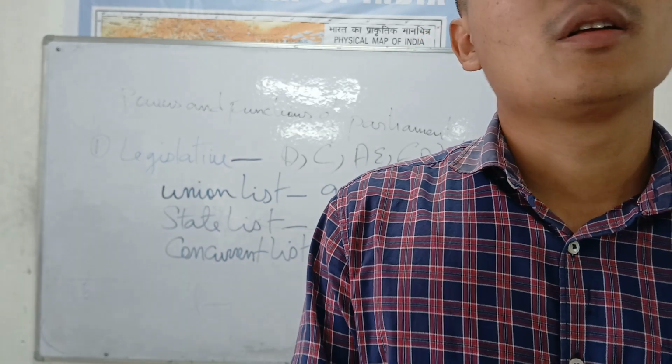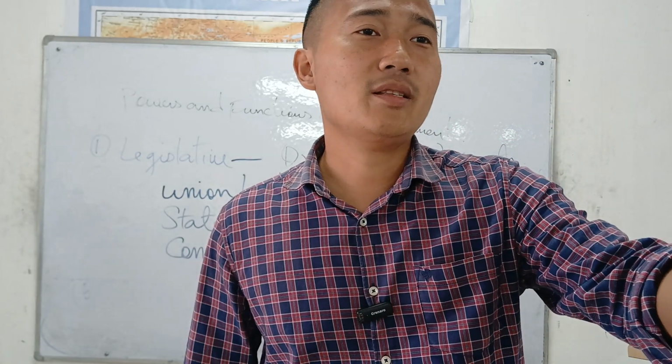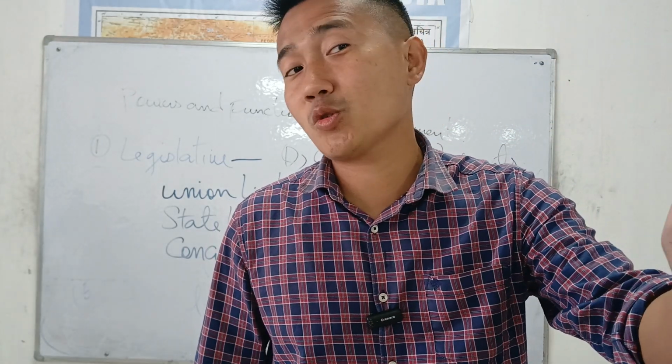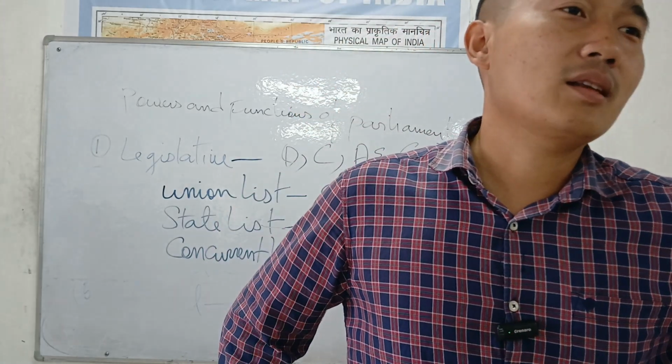Alright, that's all. So this is too important. We have three lists: union, state, and concurrent list. Which one is the joint list? The concurrent list, where both the parliament and the state legislature can make the laws.